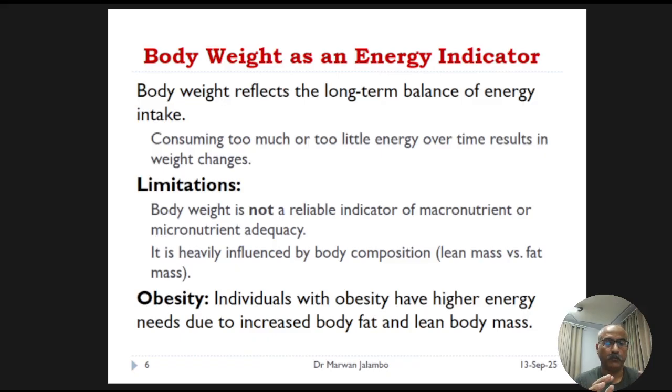So whether I gain weight or lose weight depends on the energy consumed: consuming less than I need, or more than I need. However, we must be cautious. Body weight is not a reliable indicator of the quality of diet.